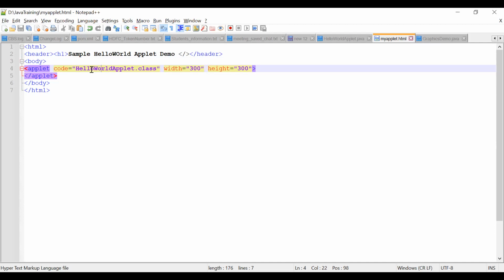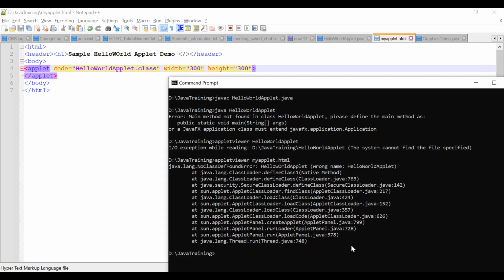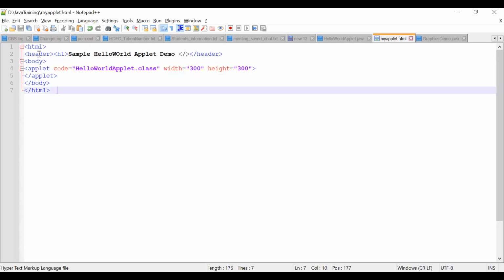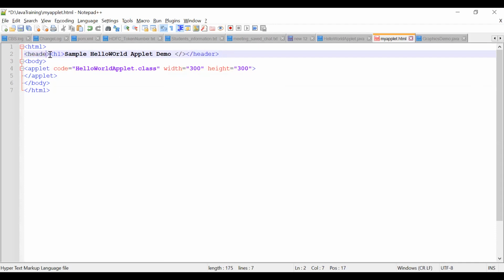So what I'm going to do is, I have corrected this now. The O in Hello was caps earlier. That's why it's not able to find that class. Okay, it is successfully loaded, but our header did not come. I think it is not header, I forget this tag. Header only? Okay, let's see. No problem. It should execute.